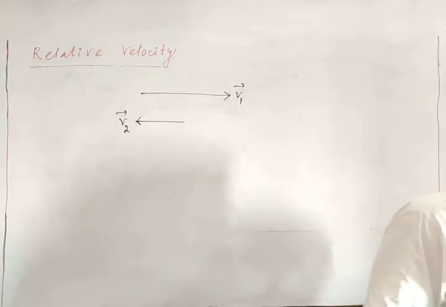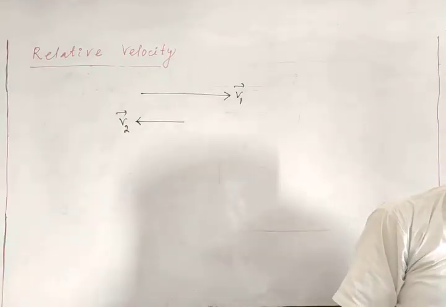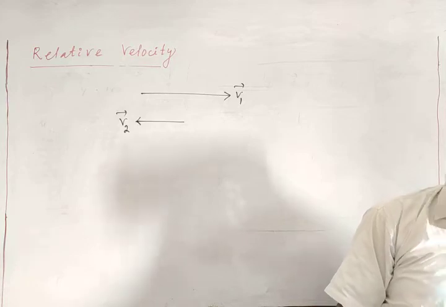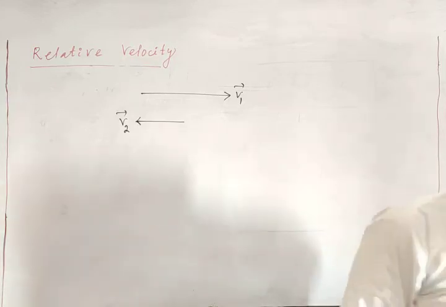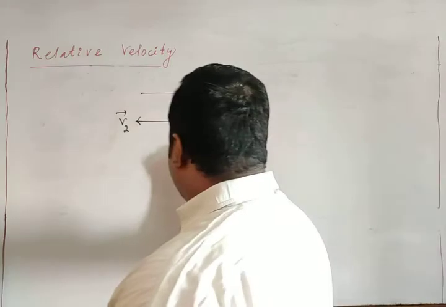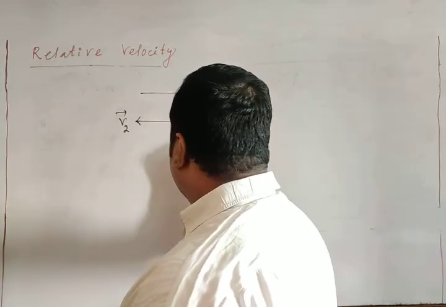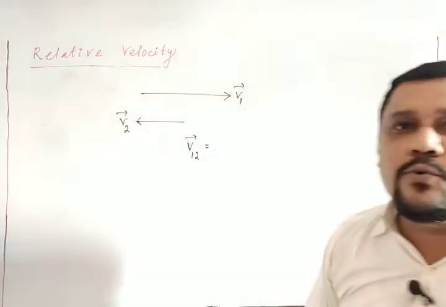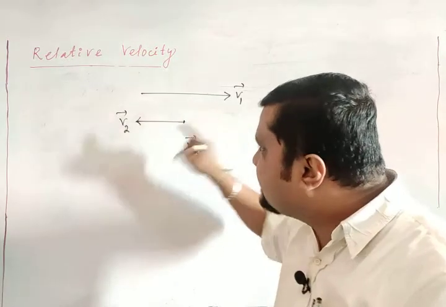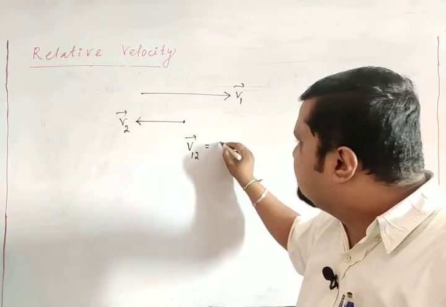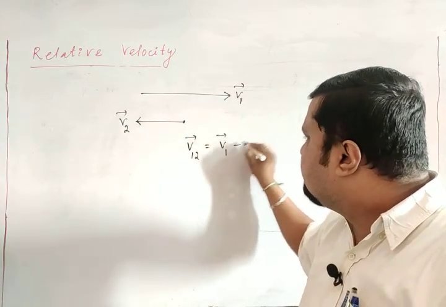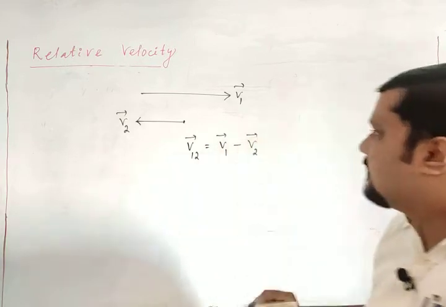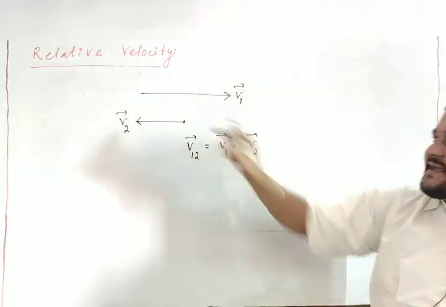So 1 and 2 move along parallel straight lines in opposite directions. Then what is the relative velocity of 1 with respect to 2? The general formula is v1 minus v2. But are they in the same direction?